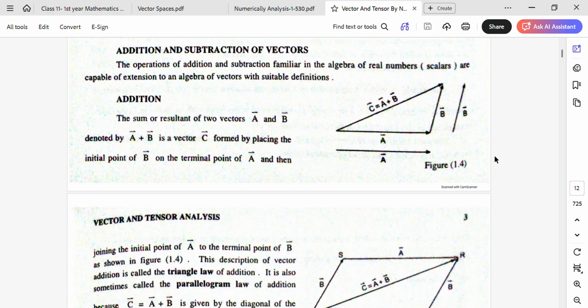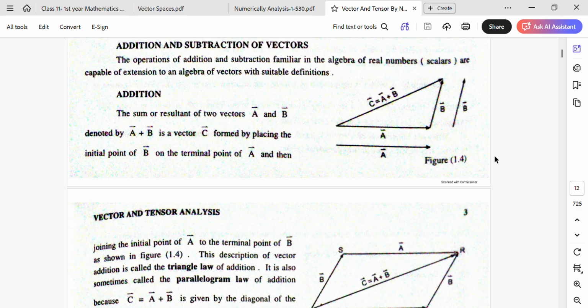The sum or resultant of two vectors A and B, denoted by vector A plus vector B, is a vector C found by placing the initial point of B on the terminal point of A and then joining the initial point of A to the terminal point of B, as shown in figure 1.4. Here vector A has its origin and terminal point, vector B is joined at the terminal point, and vector C is equal to A plus B.